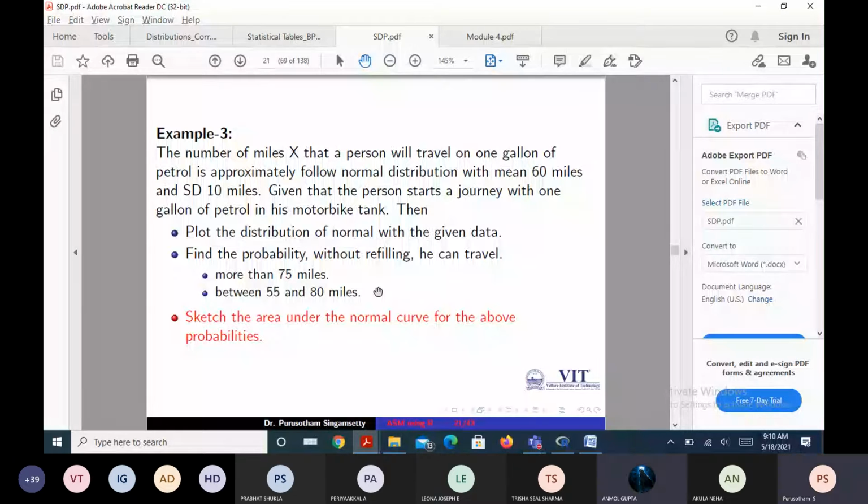Hello? Am I audible? Yes, sir. If by chance the bike contains 2 gallons and you started your journey, then what would be the mean and standard deviation?